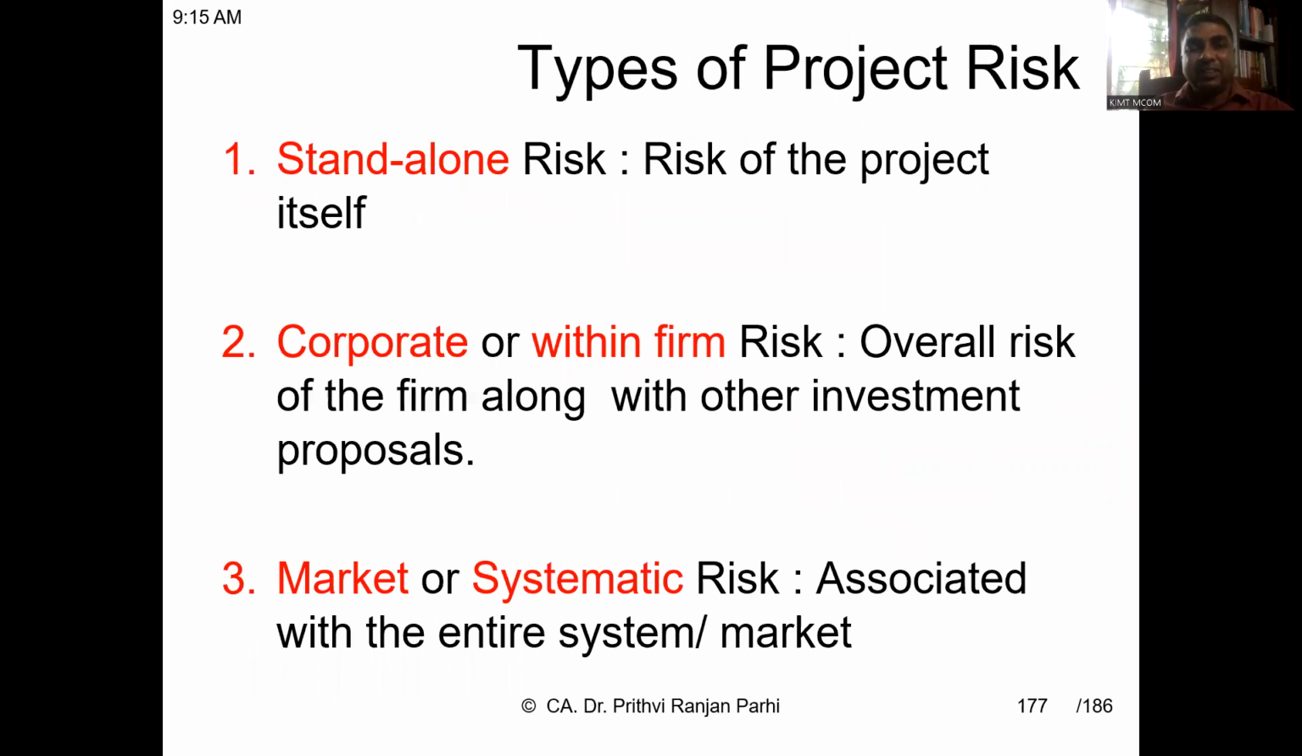Now coming to risk analysis, there are various techniques. But before going there, we also need to understand the types of risk. There are certain risks which are specific to the project, called standalone risk. There are certain risks which are associated with the company or the firm. We can call it corporate risk or within-firm risk. There are certain risks which are embedded in the entire system. This risk is there, so it is not possible to control it. That is called systematic risk or market risk.